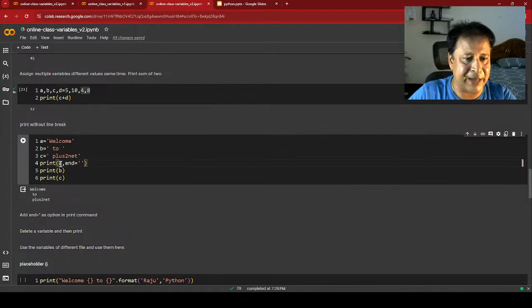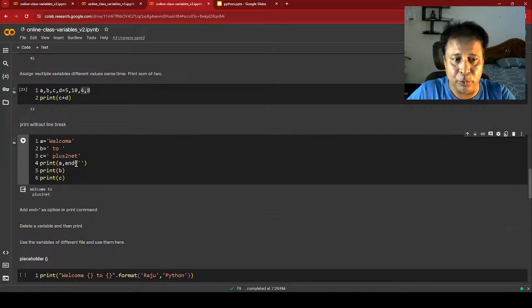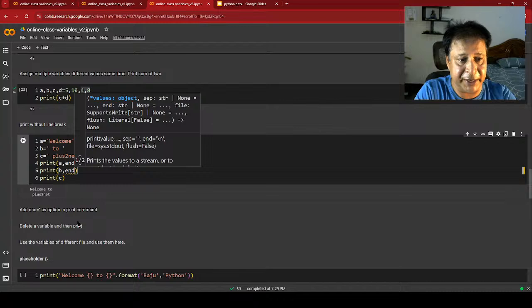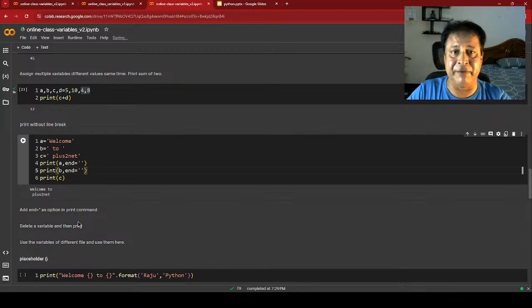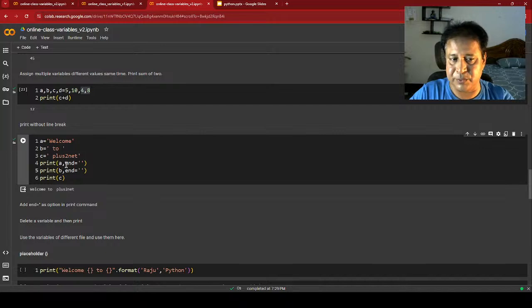Let me just see that. After printing A there will not be a line break, but after printing B there will be. So see, welcome to, this line break I have removed. After printing 2 it has given a line break, so I am using two quotes, overriding the default line break with a blank. Now this will come in one line: welcome to plus 2net. So when I don't want a line break, I add end as an option to the print command.